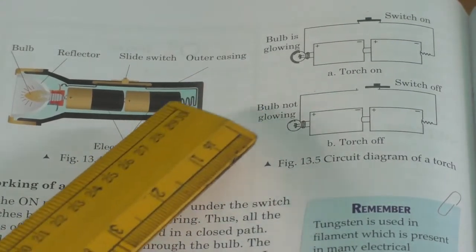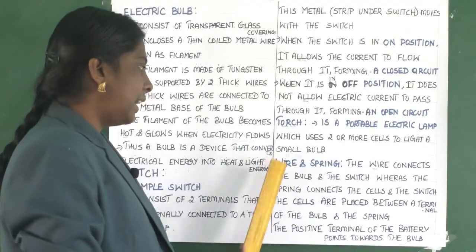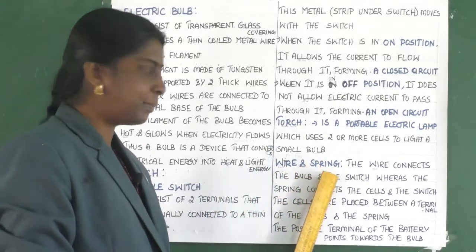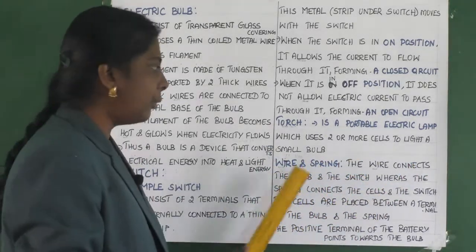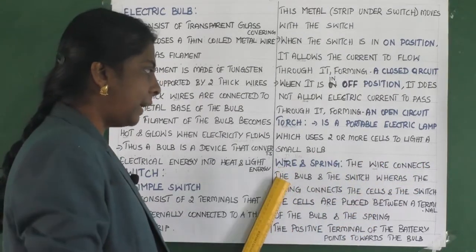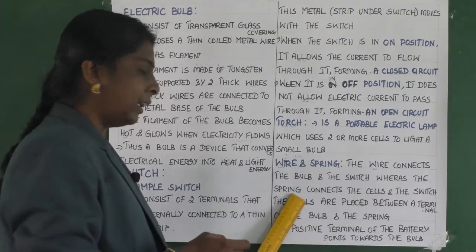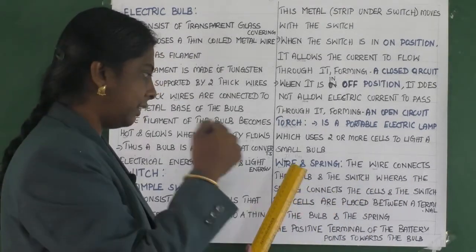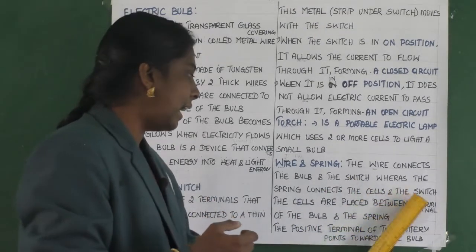Okay, so now let us learn about the electric torch. It has wire and spring. The wire connects the bulb and the switch, whereas the spring, which is on the other side, will connect the electric cells and the switch.